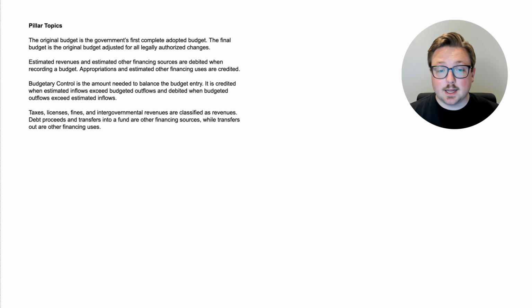Estimated revenues and estimated other financing sources are debited when recording a budget. Appropriations and estimated other financing uses are credited. Budgetary control is the amount needed to balance the budget entry. It is credited when estimated inflows exceed budgeted outflows, and debited when budgeted outflows exceed estimated inflows.